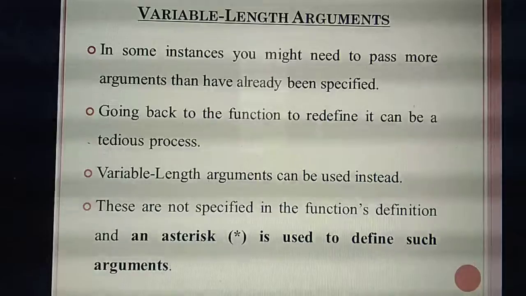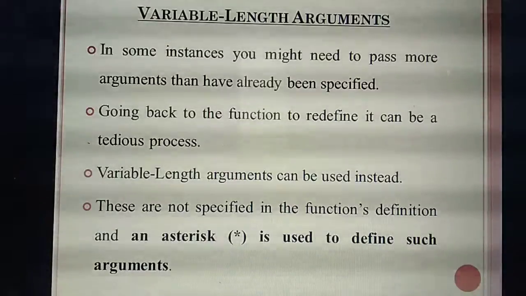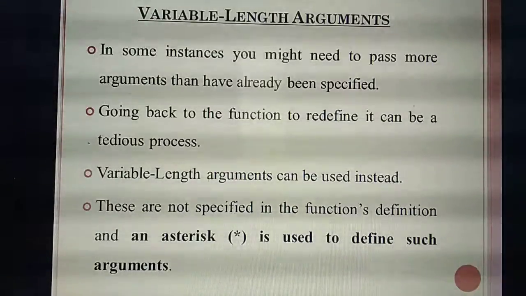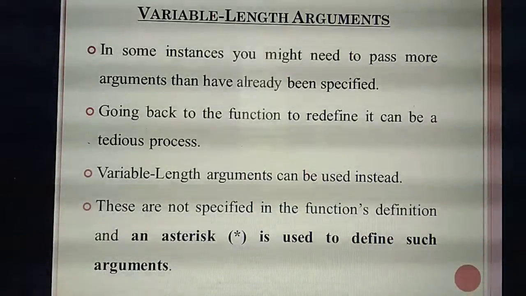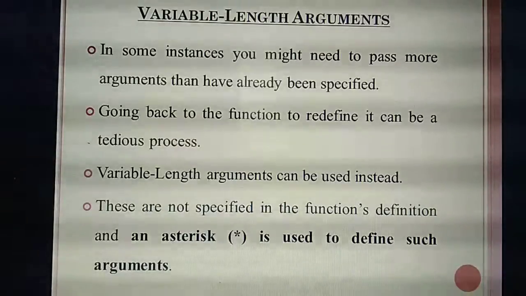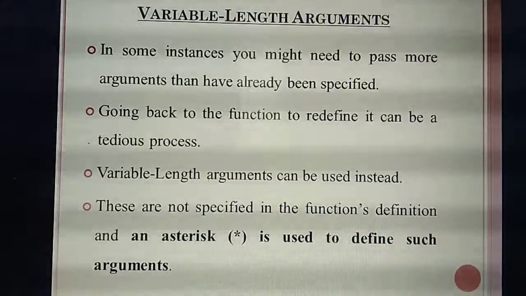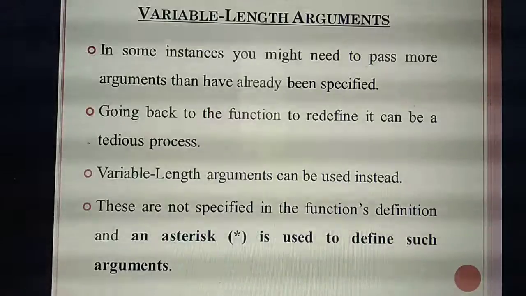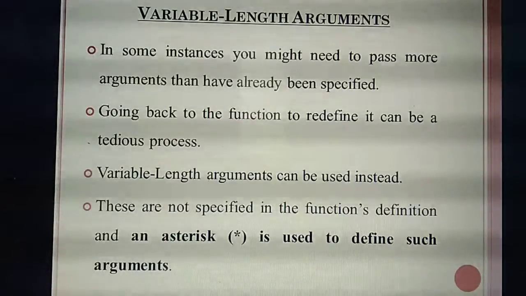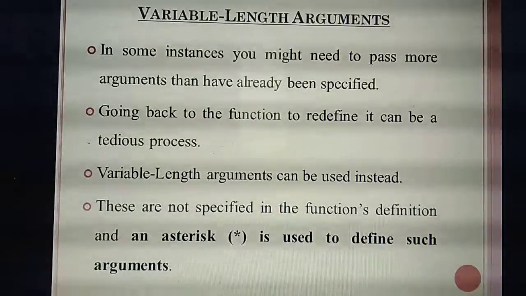When is it useful? For functions like this. For example, you are going to print the salary for employees working in an institution, or some companies, or some shops. But the salary will be the same. Listen, I am telling about default arguments, okay? For example, in a shop, 20 persons are working, and all the 20 persons get the salary of 15,000. You are writing the program to print the salary details for 20 people.